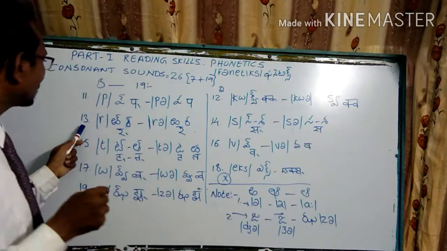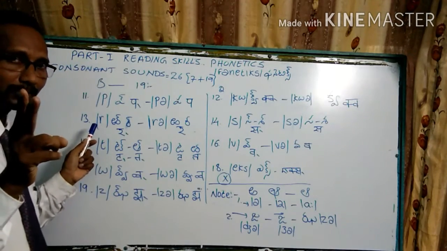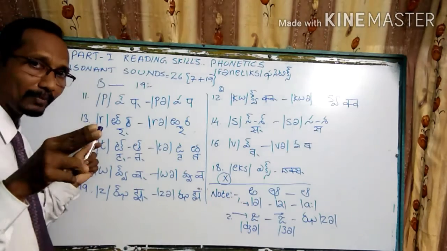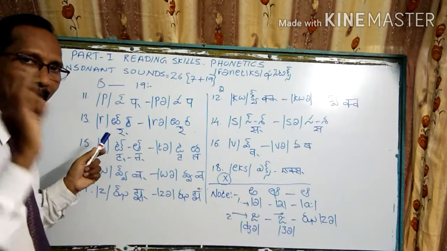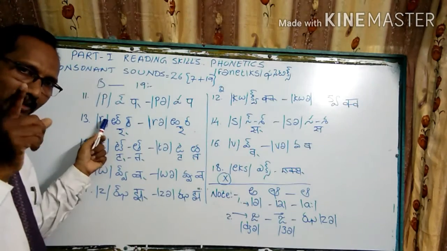Coming to the 13th one, Ra. Usually we have two Ras, the normal Ra and the Bandira, in Telugu. But coming to English, we don't have the normal Ra, only the Bandira is here. That's why I have written the Bandira first.